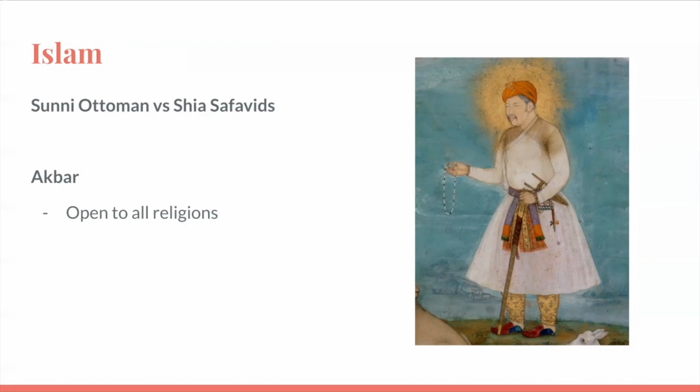Hence, this had eventually led to continuous conflict and dispute because the Safavid Empire and the Ottoman Empire had essentially bordered each other, which means their empires were right next to each other.